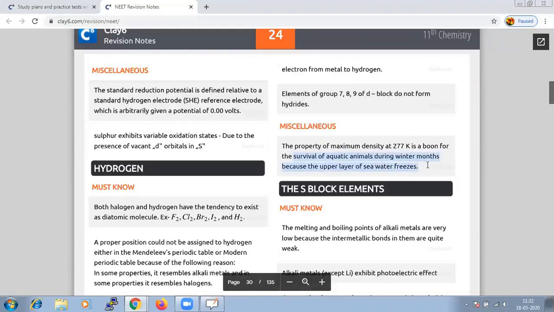And the property of maximum density at 273 Kelvin is the most important factor for the survival of aquatic animals during winter months, because the upper layer of seawater will freeze and it helps in protecting the aquatic animals. It is a boon, a very important property of water which helps in the survival of aquatic animals. With this, we end the concept of the hydrogen chapter, and let us try taking a test from the chapter hydrogen.